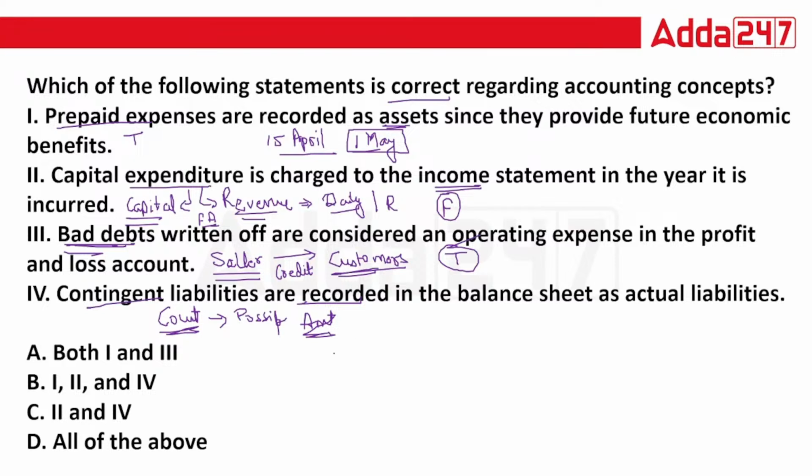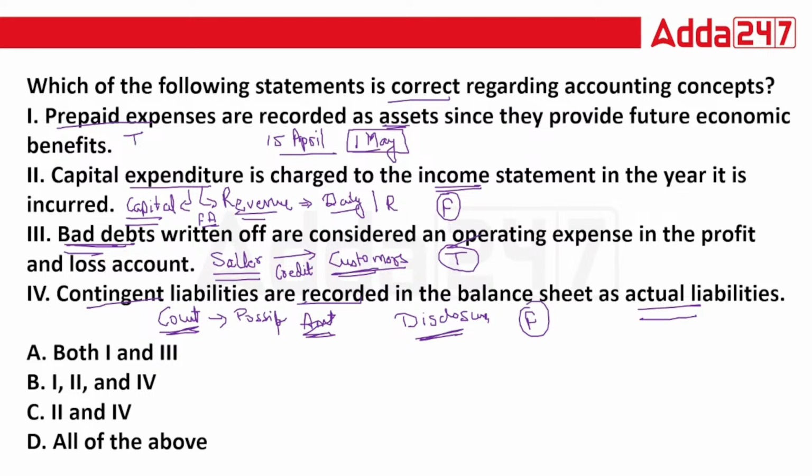So as per your accounting standards, contingent liabilities need to be disclosed in your books, but there is no need to record them as actual liabilities. You are never going to write them as actual liabilities. Your requirement is just to disclose it. So this is again a false statement.